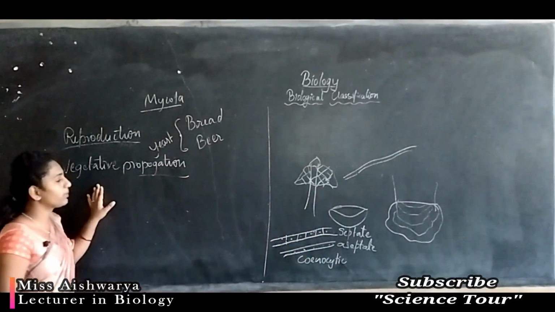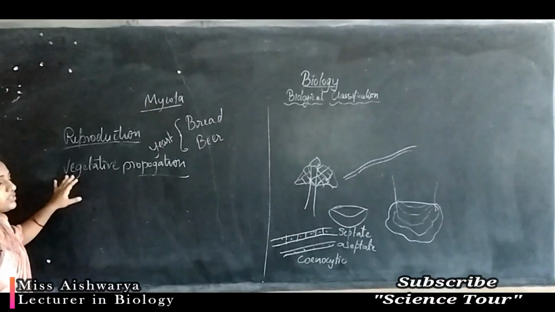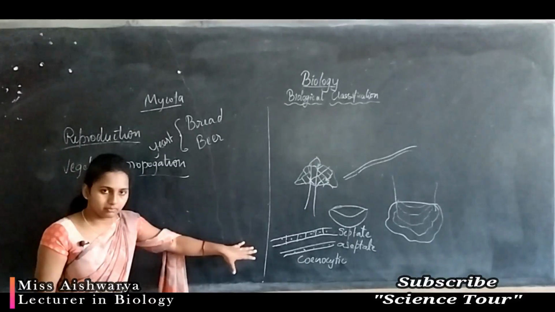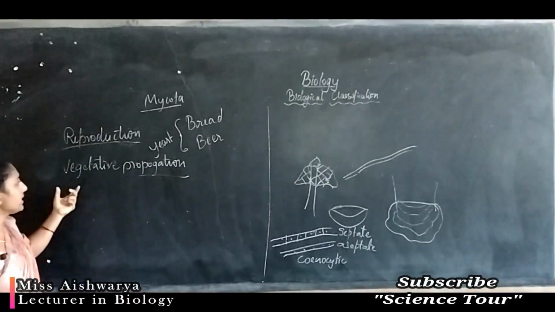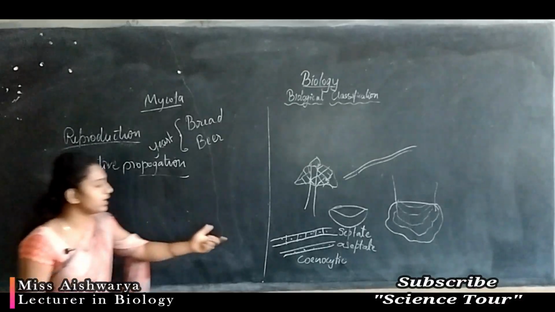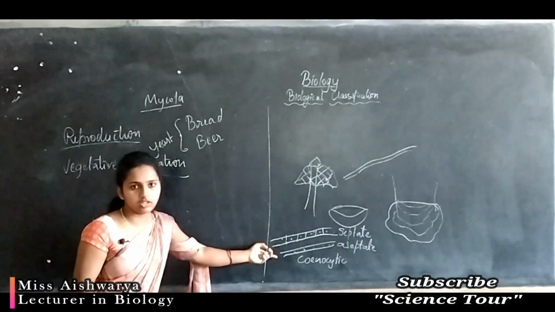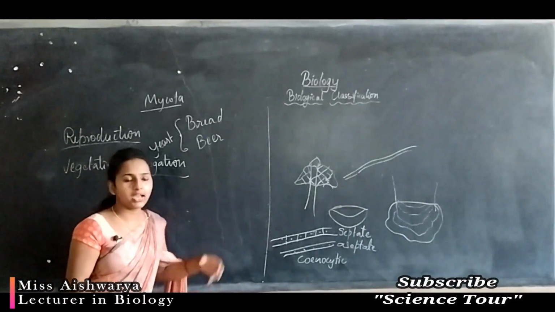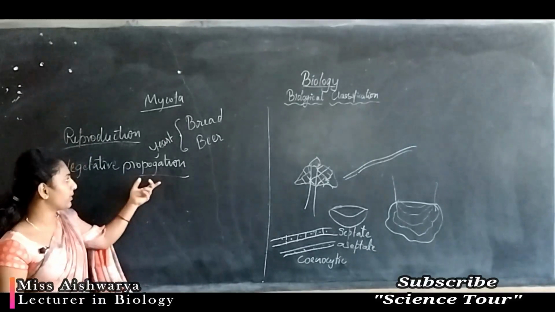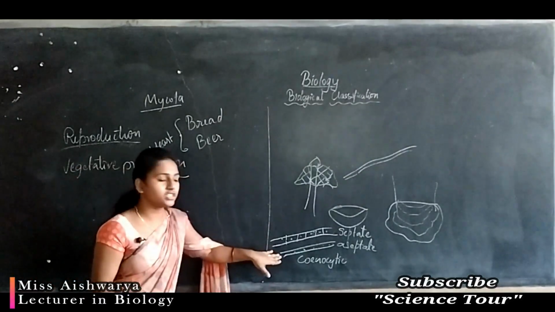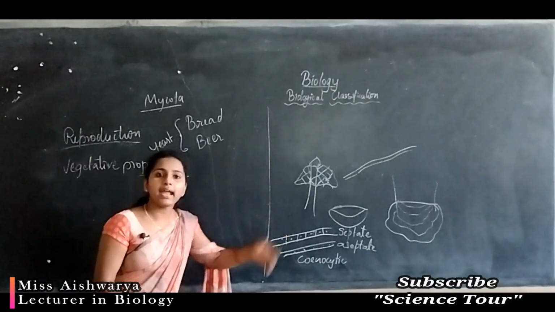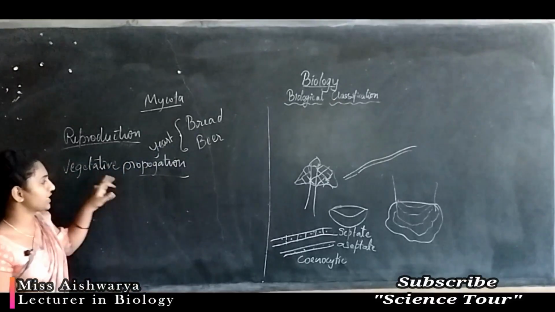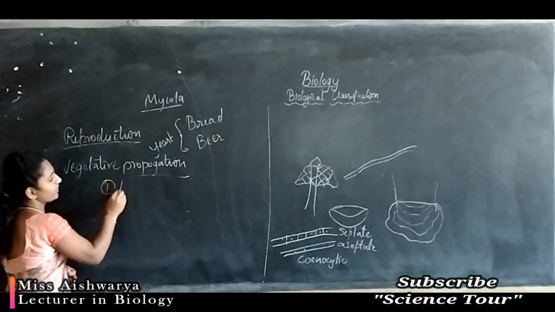So you have understood vegetative propagation. Vegetative phase means the normal body of the fungus, which is called the vegetative structure. This vegetative structure will break and reproduce and help to multiply. Propagation means multiplication. So this vegetative structure will break and multiply the body of the organism. That we call vegetative propagation. It may take place by fragmentation.